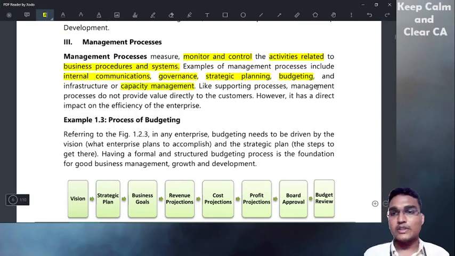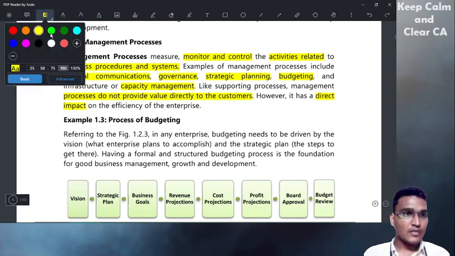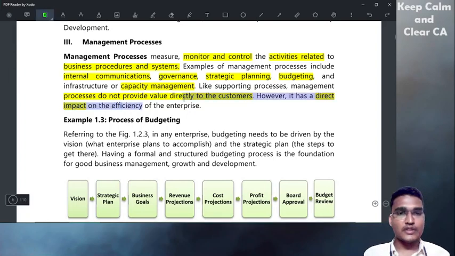Like supporting processes, management processes also do not provide value to the customers directly. However, they have a direct impact on the efficiency of the enterprise.